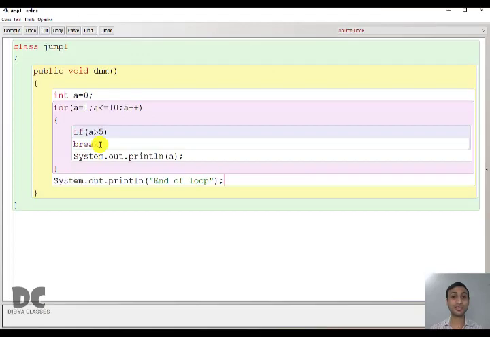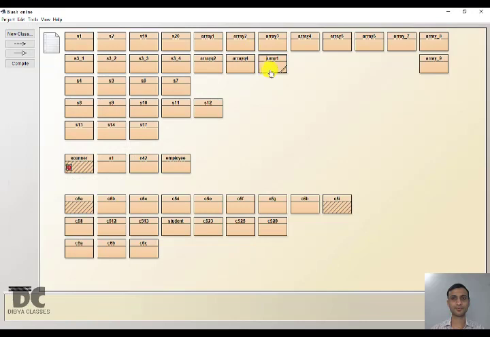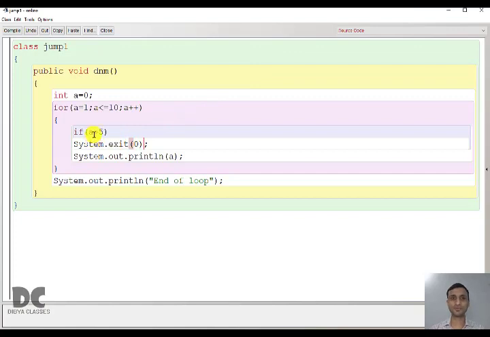Let us see what happens when System.exit is written. System.exit(0). Did you see? Okay. So here it is printing from 1 to 5. When this becomes 6, System.exit is executed and the program stops. The program stops, not the loop. The whole program stops. Therefore, it is not printing end of loop, because the program stopped here.